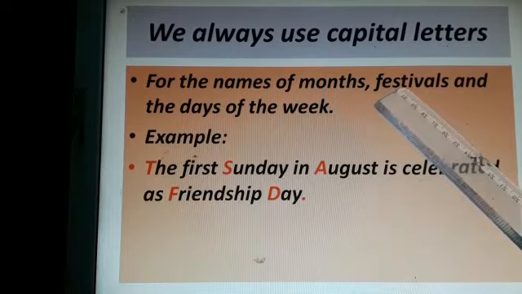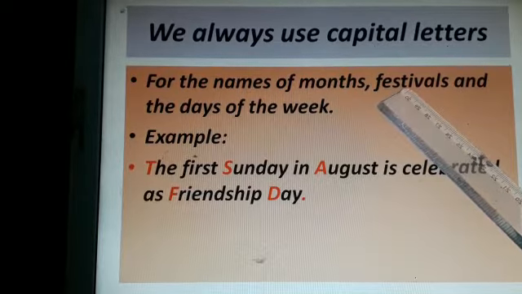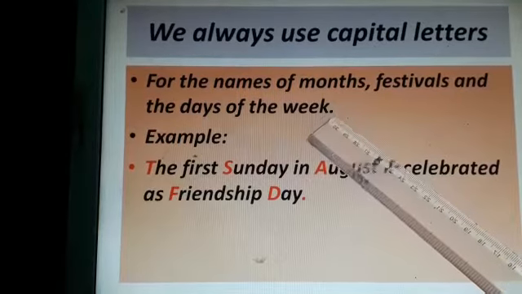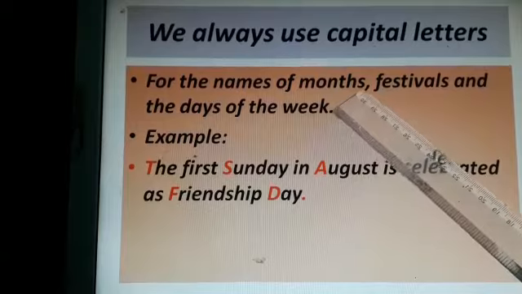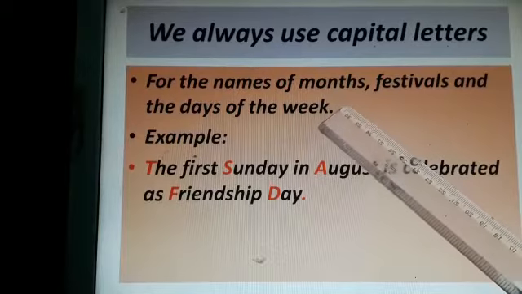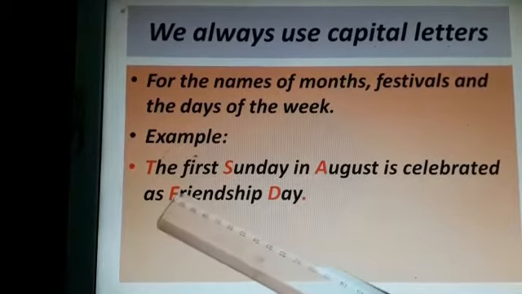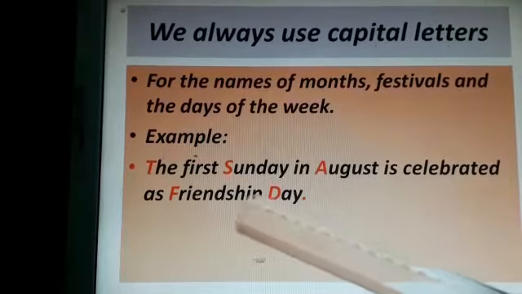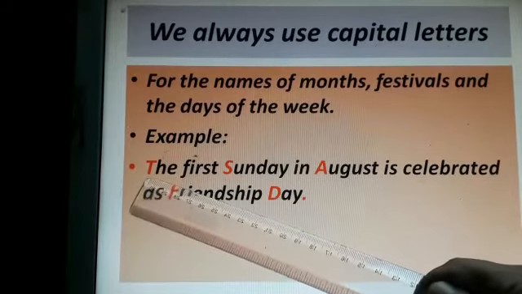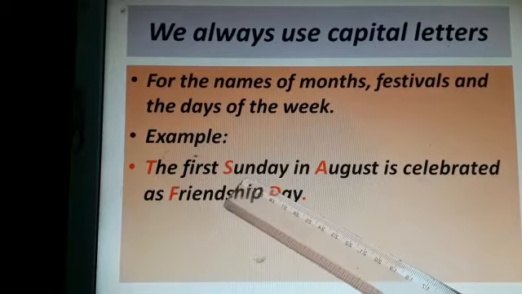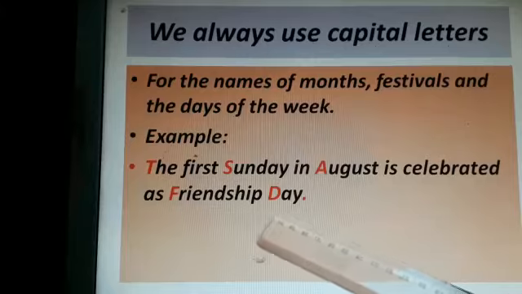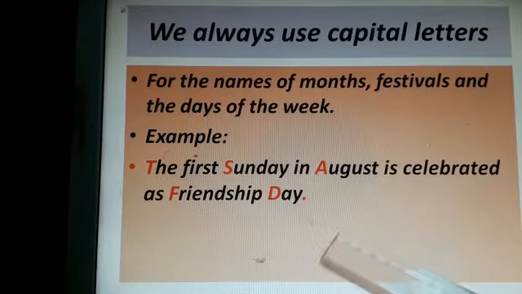Festivals like Christmas, Onam, Eid, Pongal, etc. And days of the week like Sunday, Monday, Tuesday, Wednesday, Thursday, Friday, and Saturday. For example, the first Sunday in August is celebrated as Friendship Day. We begin the sentence with a capital letter, and Sunday is a day of the week, August is a month of the year, and Friendship Day, F capital letter and D capital letter.